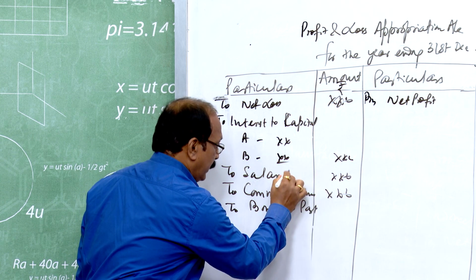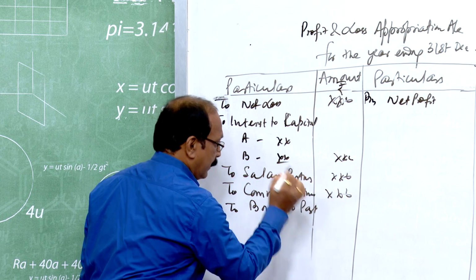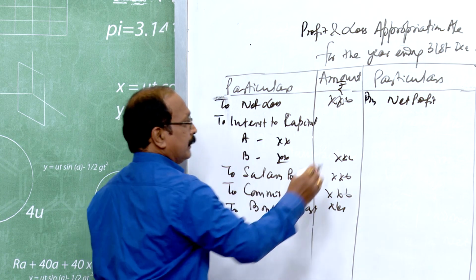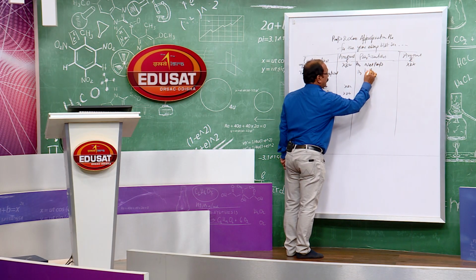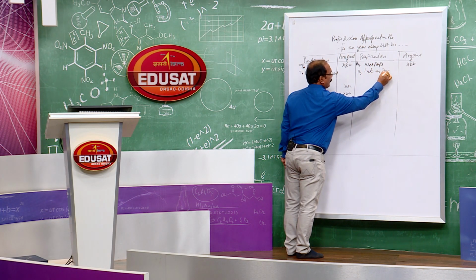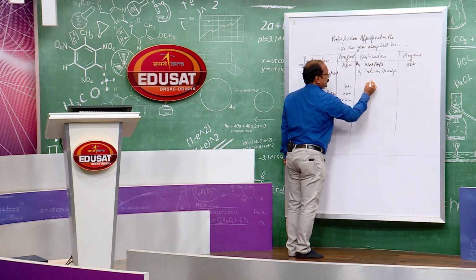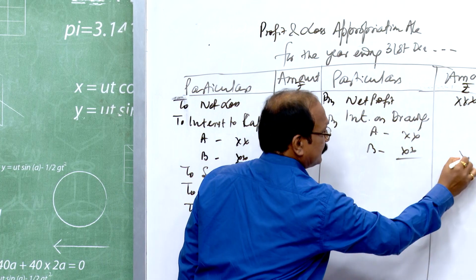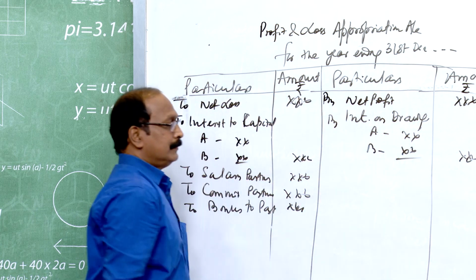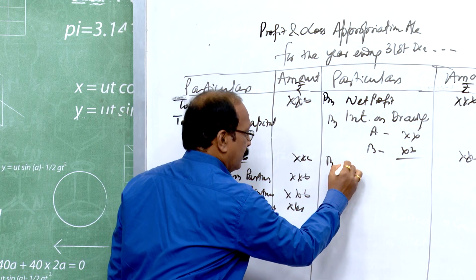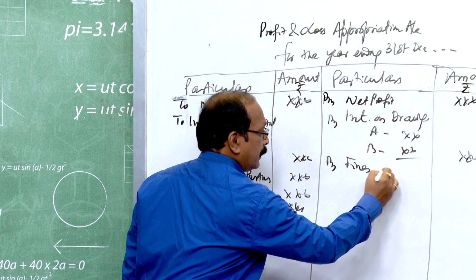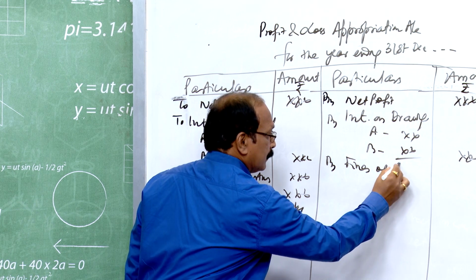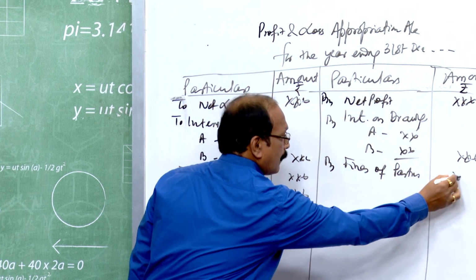All items are to be given to partners here. Then interest on drawings, A, B, any fines by partners.